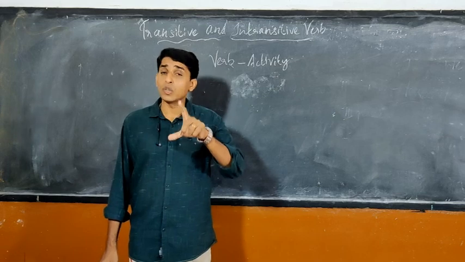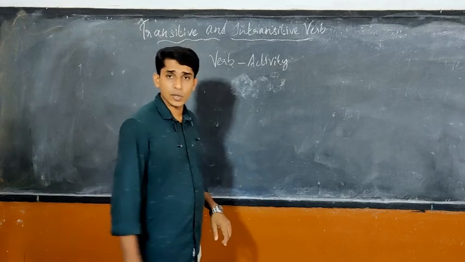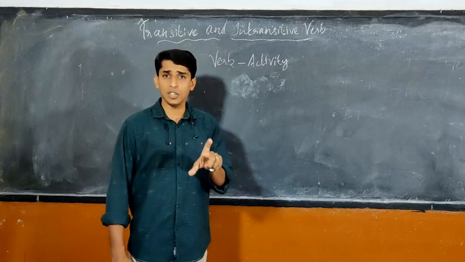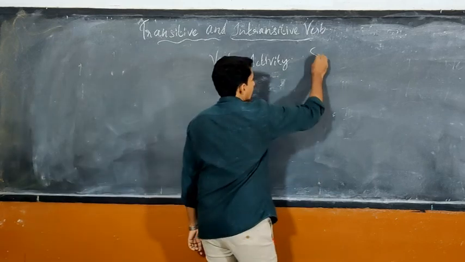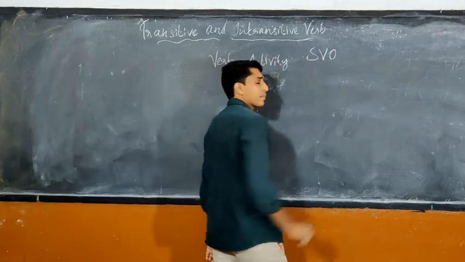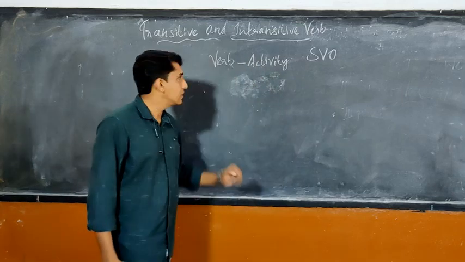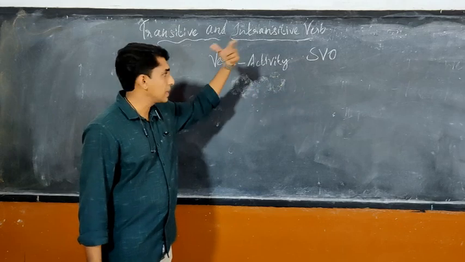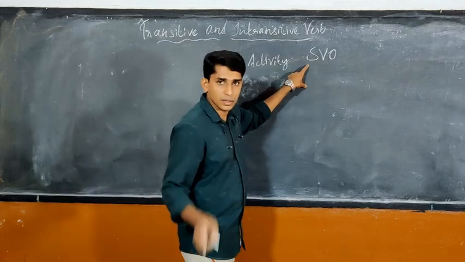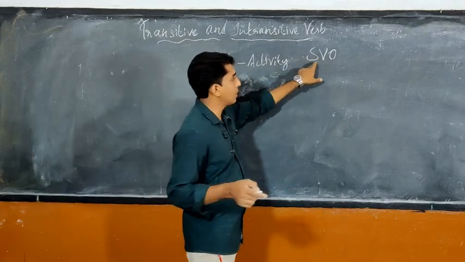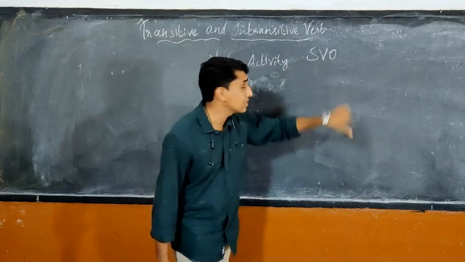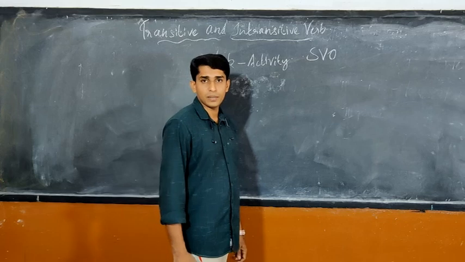Dear children, as we know, the usual structure of every sentence in English is SVO. What is that? Do you get anything? That means it will have a subject followed by the verb, what the subject is doing. That's what I told you, the activity done by the subject is verb. Then followed by an object who is receiving this activity.